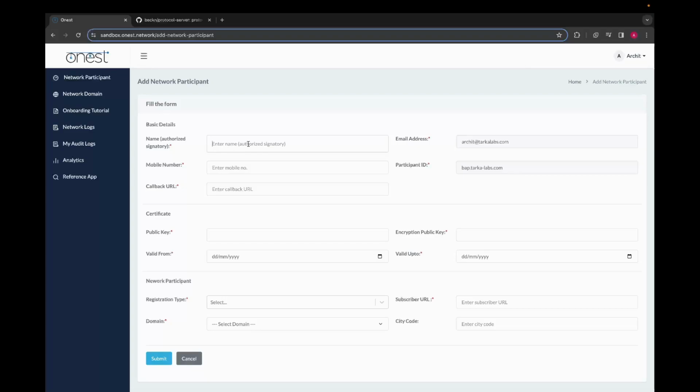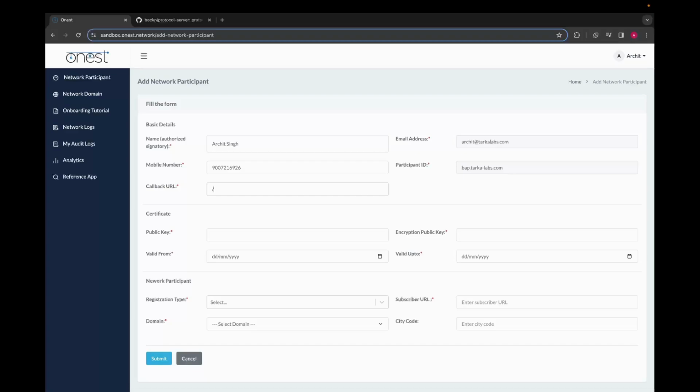Here, we'll provide our basic details such as the authorized signatories, name, mobile number, and email address. These are crucial for Honest to validate and connect with us. The callback URL is something that is a technical requirement for the other network participants to communicate with your application. So if we have callback URL as slash, which means that the other network participants will communicate to your application